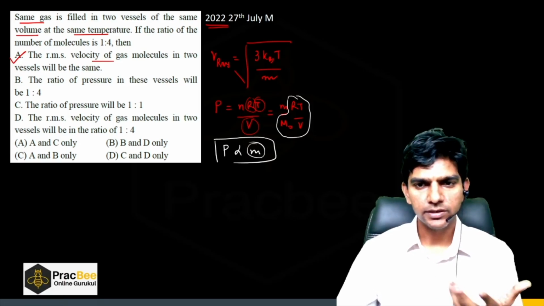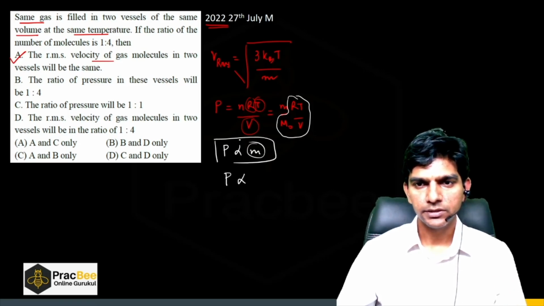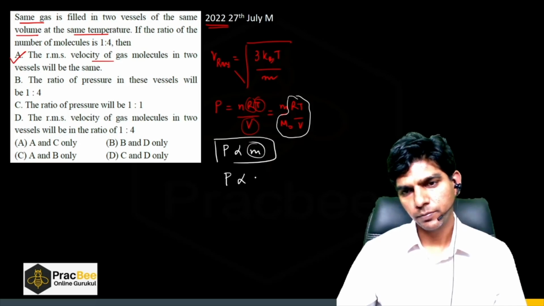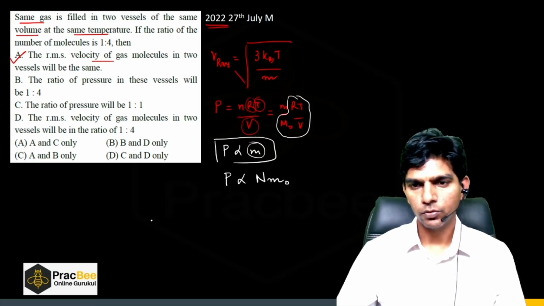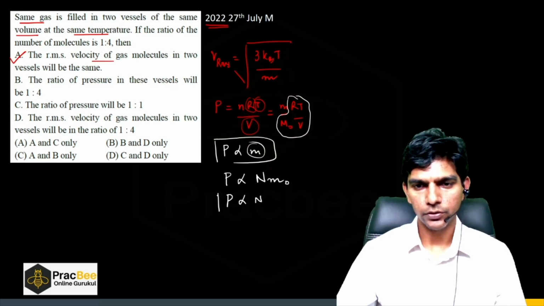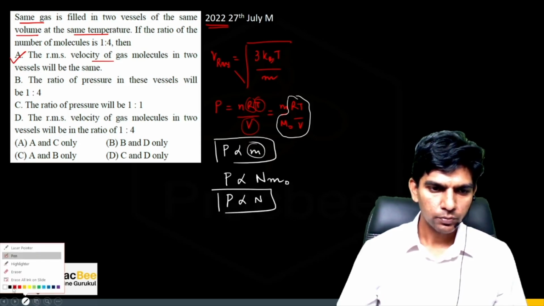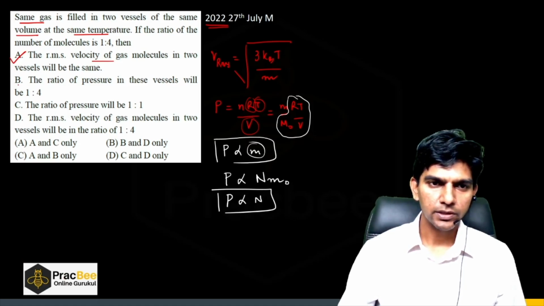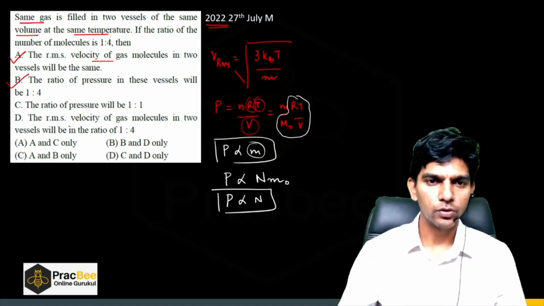Mass can also be written in terms of the number of molecules. The mass of the gas is the number of molecules times the mass of one molecule, where M naught is the mass of one molecule. So P is directly proportional to the number of molecules N. So statement B is again correct, because it is directly proportional to capital N, the number of molecules.